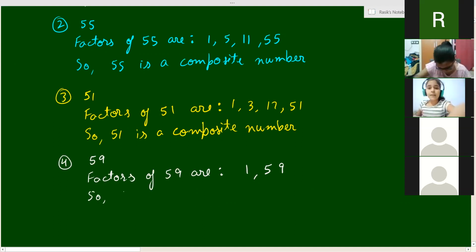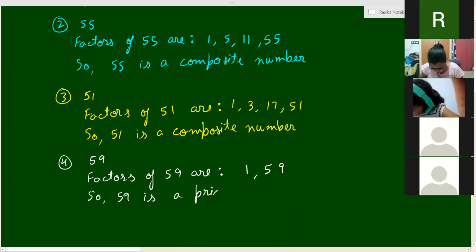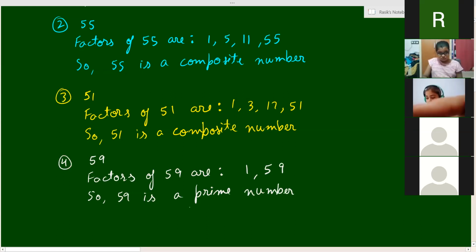It is a prime number. Very good, very good, very good. Excellent. You all have understood the definition, that means prime numbers have only 2 factors. So 59 has only 2 factors, therefore it is a prime number. 59 is a prime number. Very good. Fifth part.